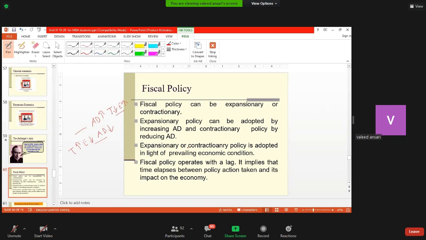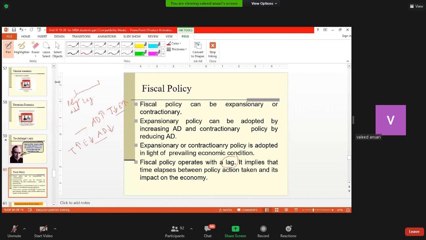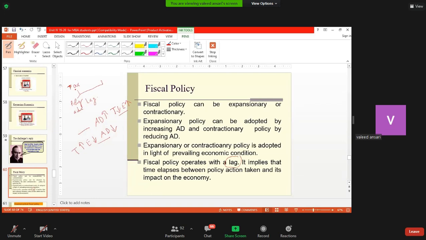Now, as far as the operation of fiscal policy is concerned, I discussed one idea: monetary policy, or any policy, operates with a lag. Lag means that when a policy action is taken, like taxes are increased, this is an action. Taxes increase. How long will it take to have an effect on the real variables, like income and other aspects?